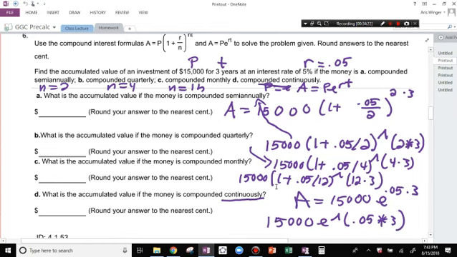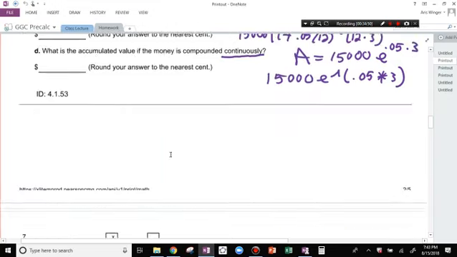What was the disparity for compounding continuously? The difference is you use this formula instead: A equals P e to the rt. That's the difference. And how do you know if you're using that one? Only because it says continuously. Okay. Yeah, it says continuously. Thank you. Good. Other questions?